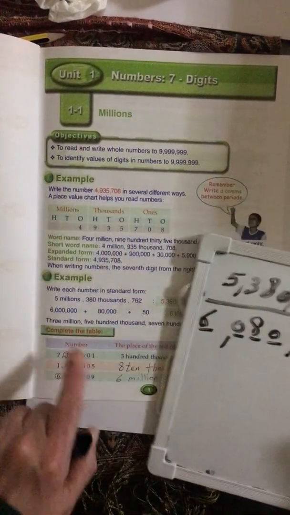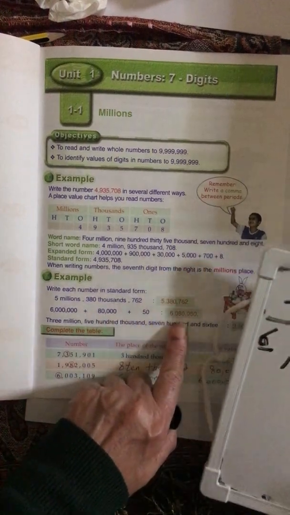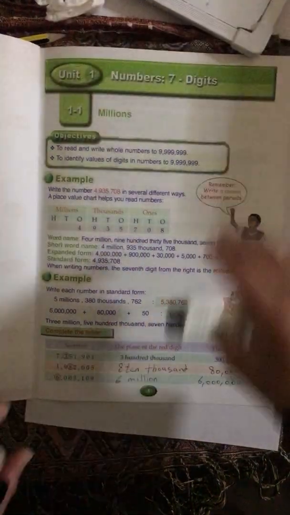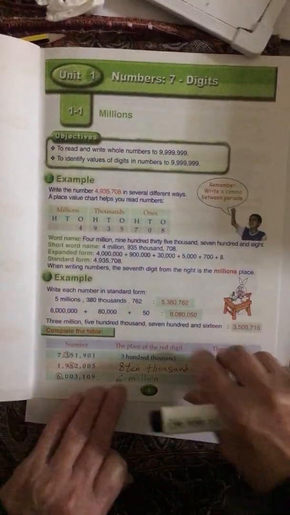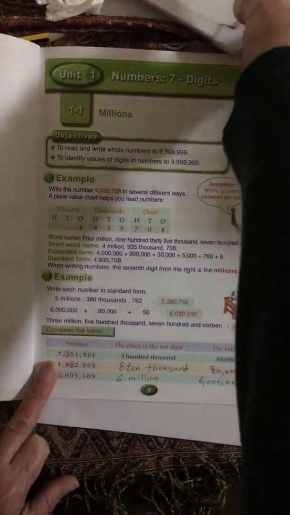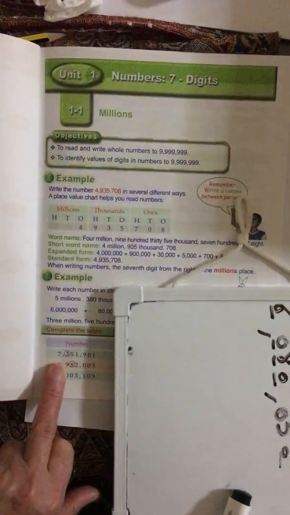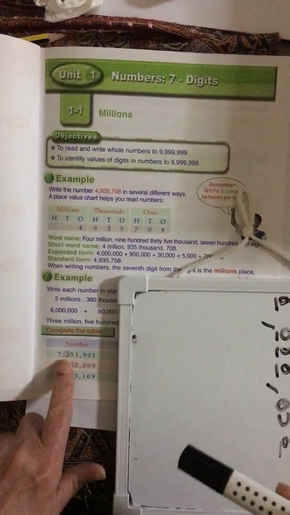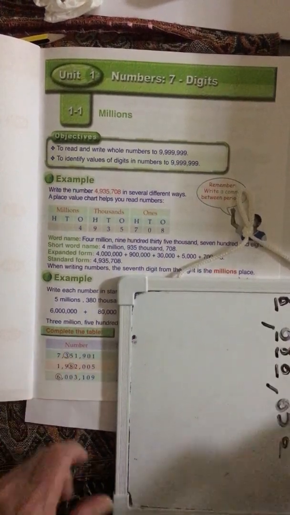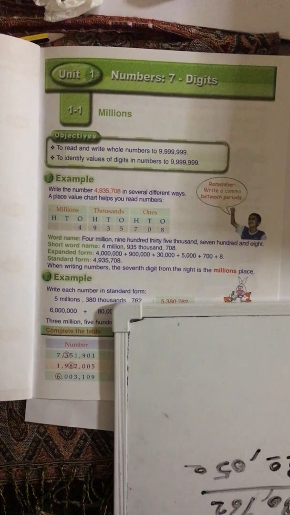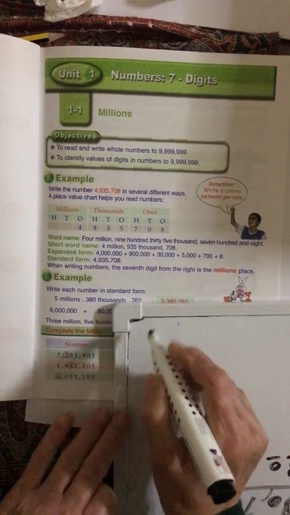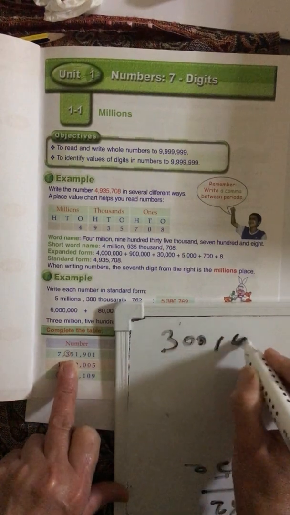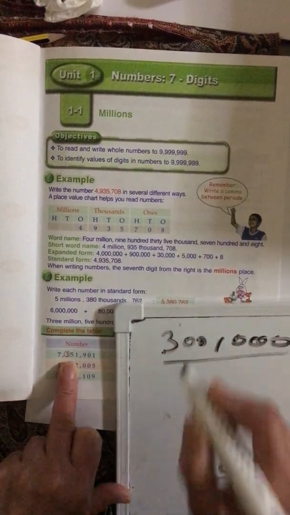6,080,050. They wrote it in expanded form. I am writing it in standard form. Okay? Now, they write for you the numbers here and they ask you what is the place value of this digit. Look at this number. Where is the 3? The 3 is in the 100,000. I will write 3. Well, 100 means 2 zeros, and 1,000 means 3 zeros. So this is the value of the 3.